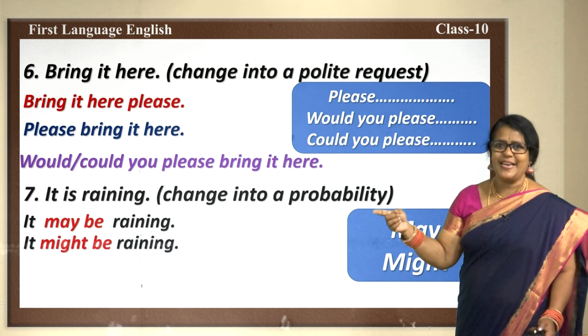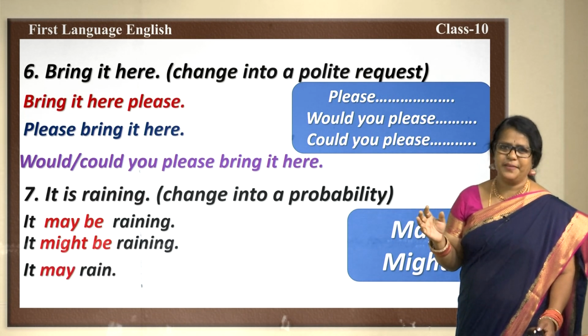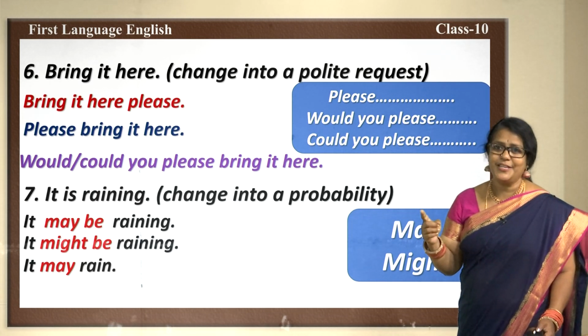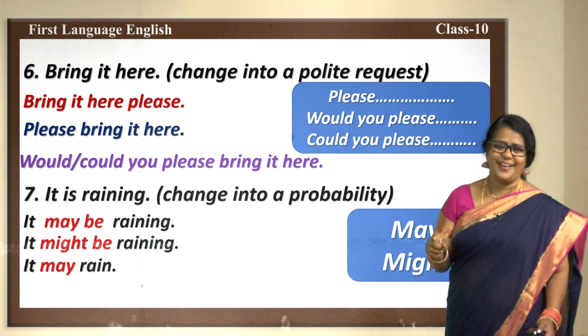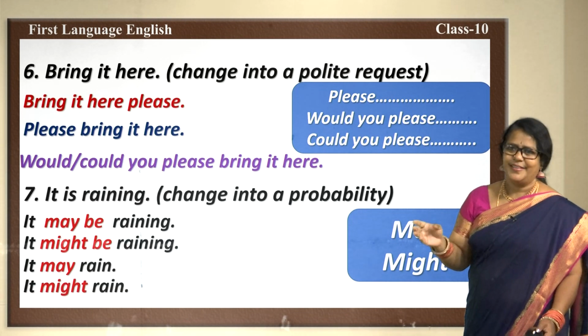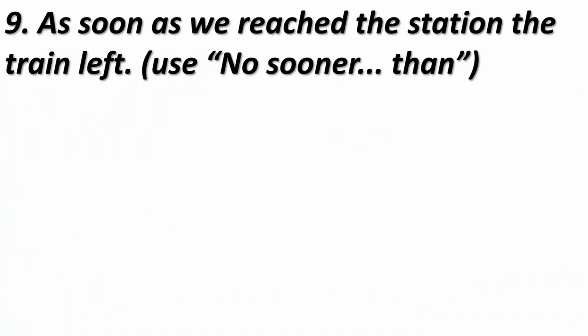It might be raining. That is why he has not yet come. In that meaning. Fine. This also could be, it may rain. It may rain this evening, please take your umbrella. It might rain. Yes. So, these are the words for probability, right? Yes. Next, as soon as we reached the station, the train left.